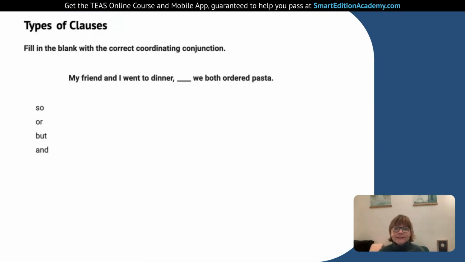Types of clauses. So we're moving on to our next topic, and that's clauses, which are the parts of the sentence, which are often connected by connecting words, punctuation, so different parts of the sentence. So fill in the blank with the correct coordinating conjunction. So the coordinating conjunctions, you can look up a list with the word fanboys, the acronym to remember all of them. So we have 4 of them here.